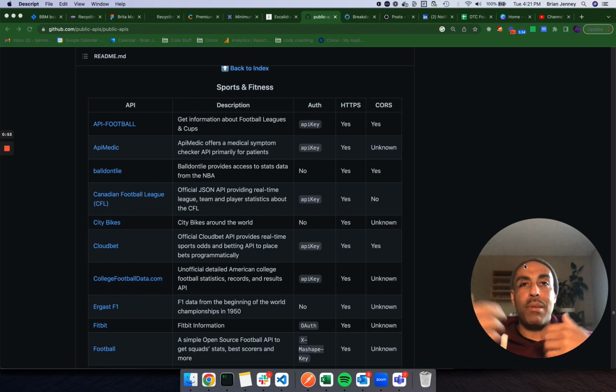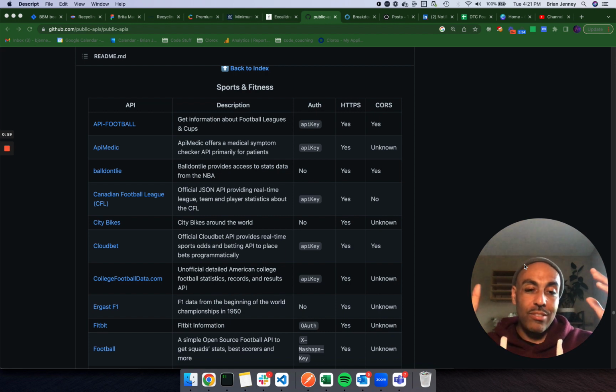Maybe you have an idea, maybe you don't. If you don't have an idea, the place where you want to start is at the API level. Why? Because the problem without having data from an external source is that you're just really limited to the stuff that you can think of. Then you really are limited to things like to-do apps or a clone of something else, or just something that's been used a bunch of times before. You don't want to do that. You want to think of something interesting.